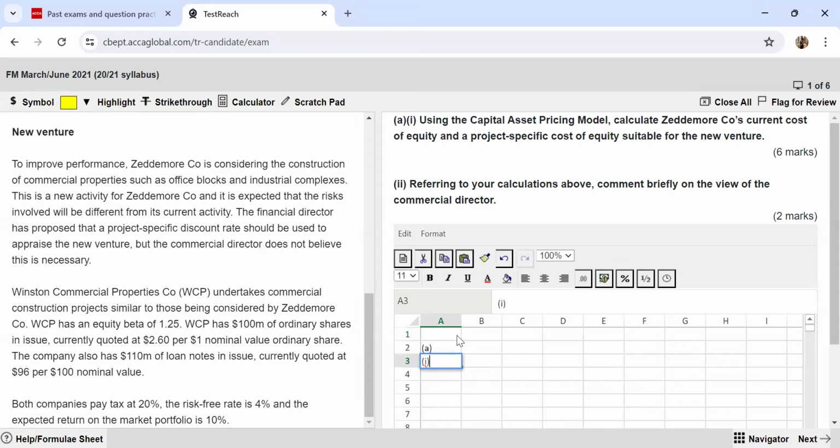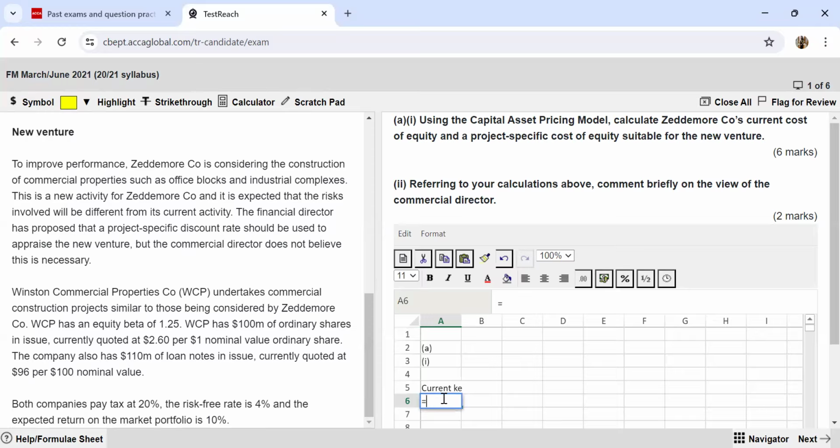part I, wherein I am first calculating the current KE, the current cost of equity. So I have to use the CAPM model, which has the formula: take the risk-free rate, add to that the product of the equity beta and the market risk premium. So let me see what the risk-free rate is. The risk-free rate is given to be 4% and the expected return on the market portfolio is 10%. So I have to calculate the premium, that would be the excess return on the market. That means the market return minus the risk-free return will give me the market premium.